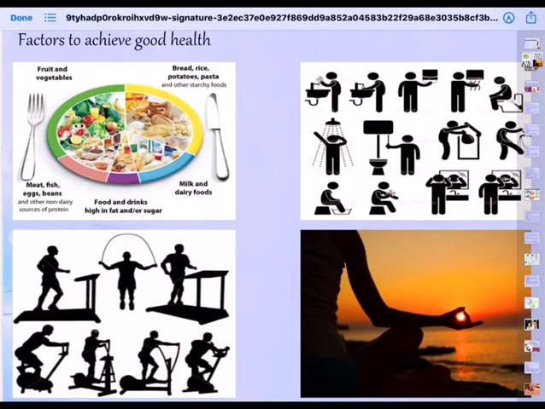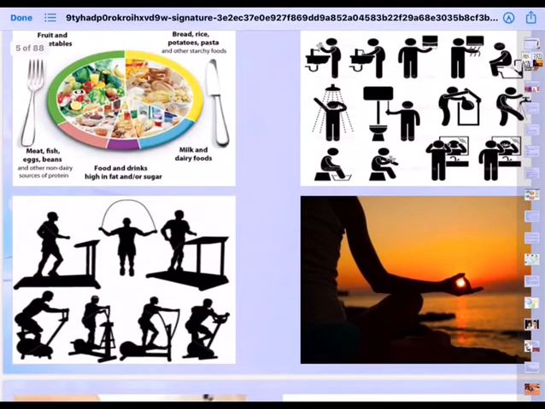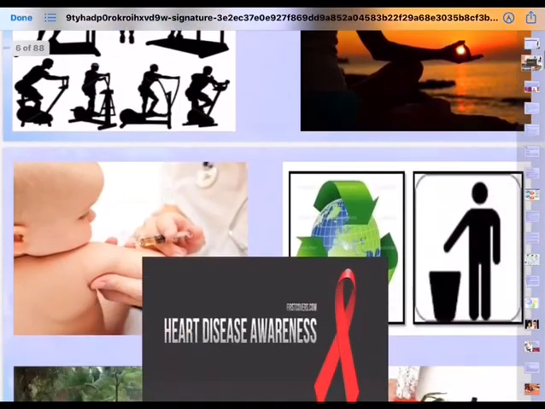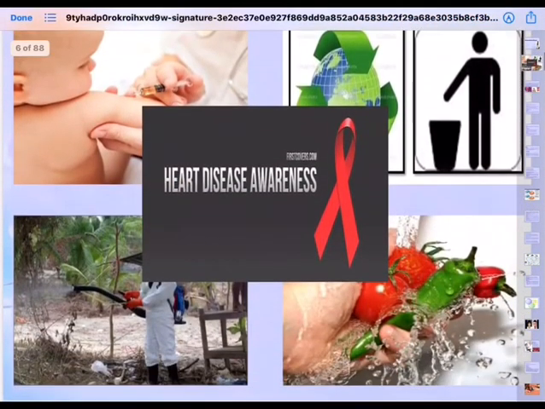Do a lot of exercise, wash frequently, take bath regularly, wear neat and clean dress, groom yourself, have plenty of water, and then do yoga, meditation. That will make your mental attitude healthy. So these are the various factors to achieve good health. And of course, take care of your heart. Heart disease awareness will be there, especially fresh vegetables, fresh fruits will make our heart very dear to us.